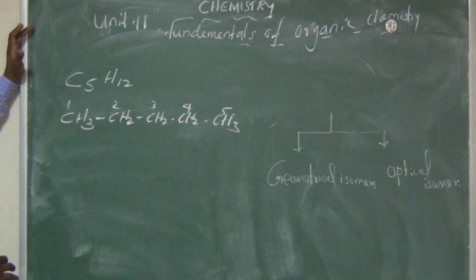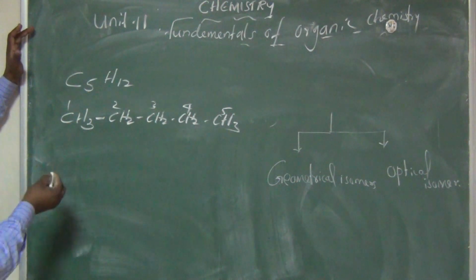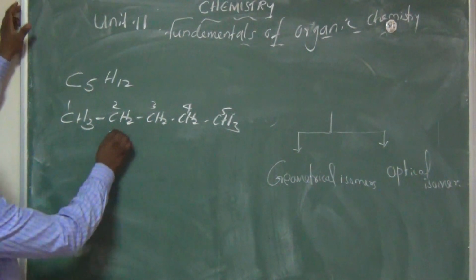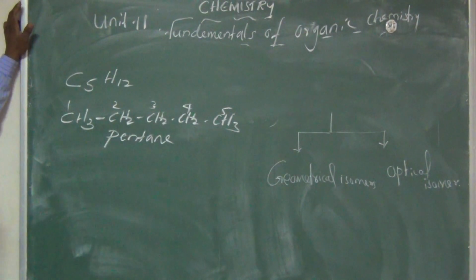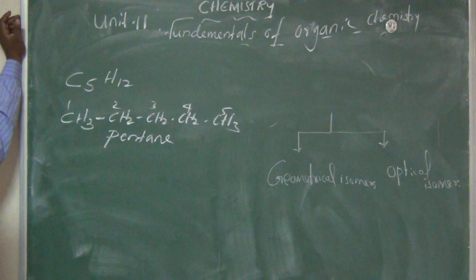What is the name of this compound? We say pentane. Am I right? Because it has 5 carbons, the alkane name is pentane.